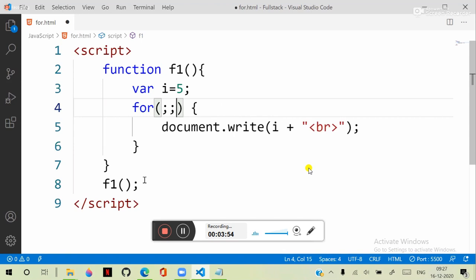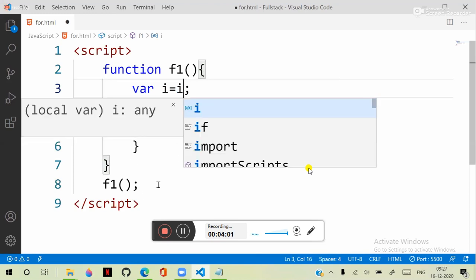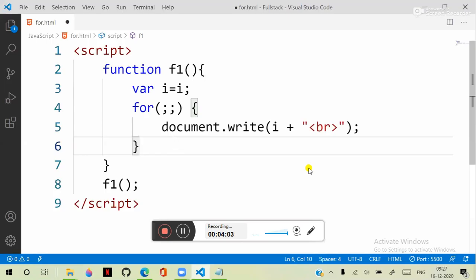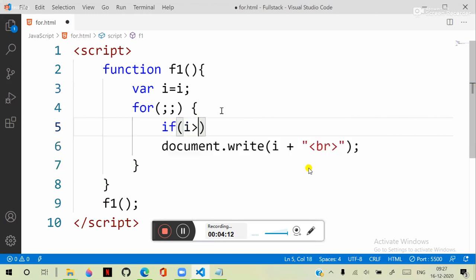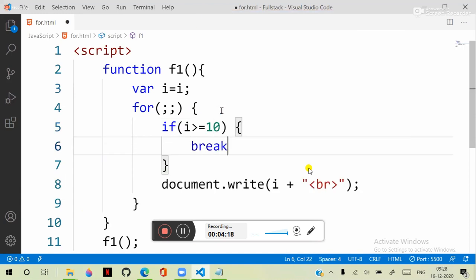You can simply manage this. Actually, what you can do is, i is equal to 1, that is the initializer. Then it comes into the for loop, where we can check the condition. If i is greater than or equal to 10, then break, then stop.